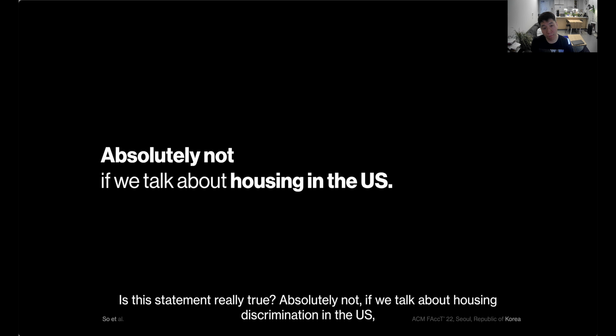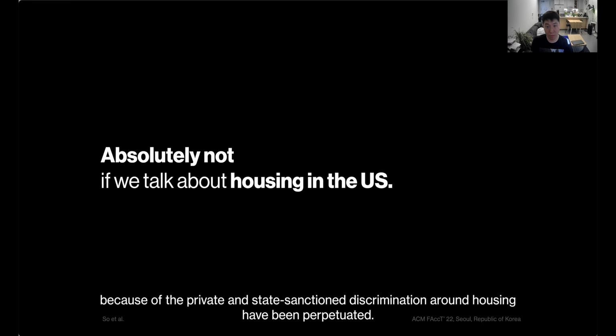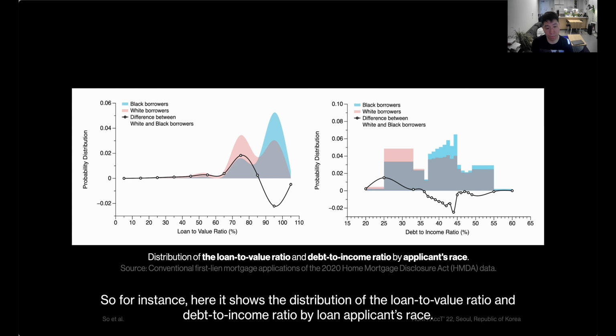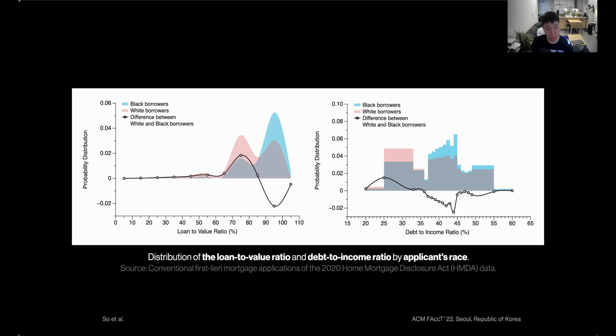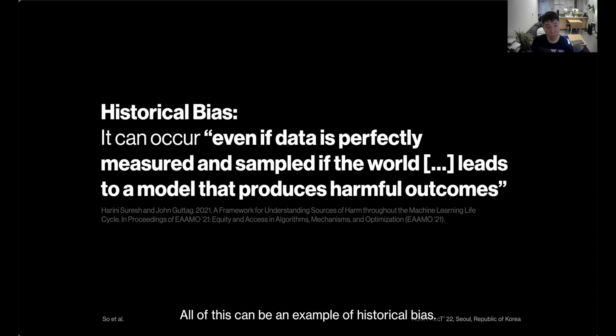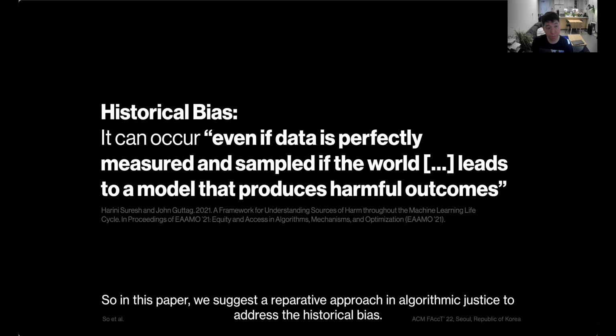Absolutely not if we talk about housing discrimination in the US, because private and state-sanctioned discrimination around housing have been perpetuated. So for instance, here it shows the distribution of the loan-to-value ratio and debt-to-income ratio by loan applicant race. It basically shows that Black borrowers have less income and wealth and more debt. All of this can be an example of historical bias.